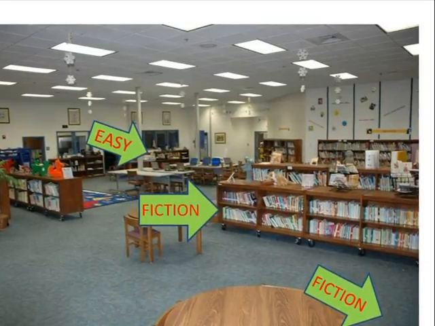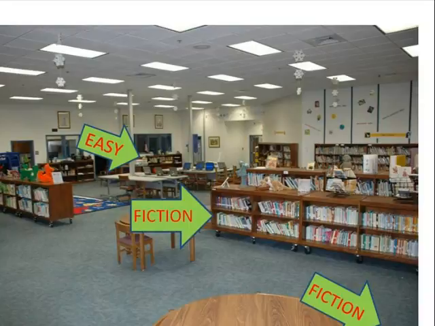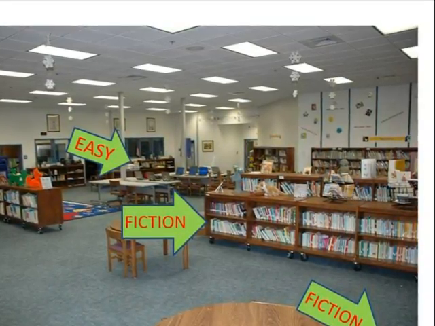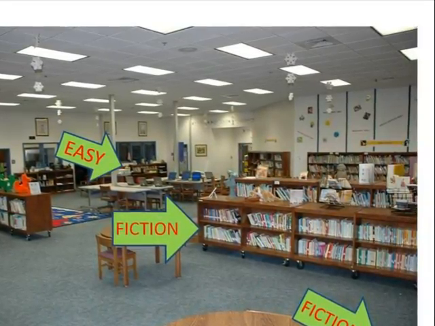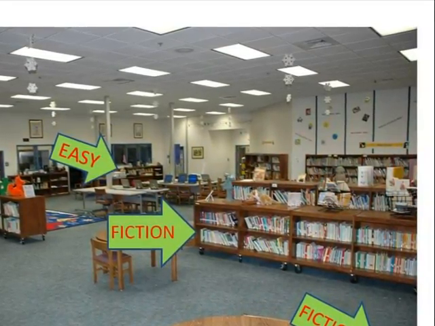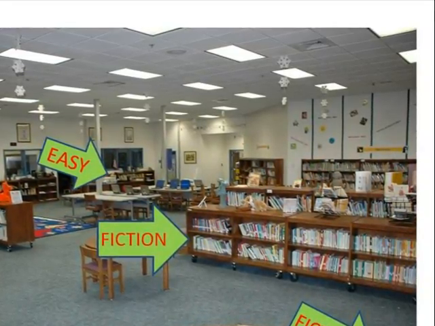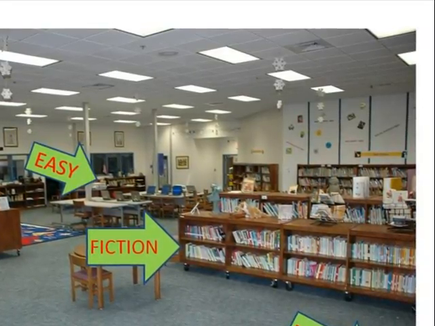Remember, both the easy section and fiction section contain books that are not true, have call numbers that use the author's last name to sort them alphabetically on the shelves, but they contain very different stories in length and age appropriateness. Our fiction section looks like a U if you could see it from the ceiling. The easy section is located near the desk by the front door.